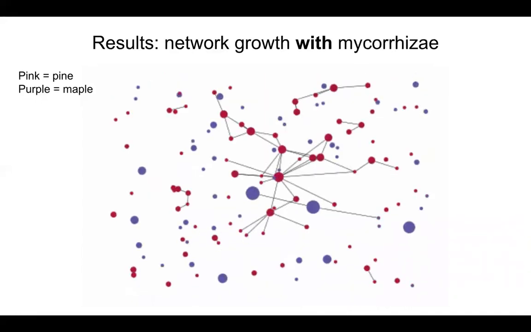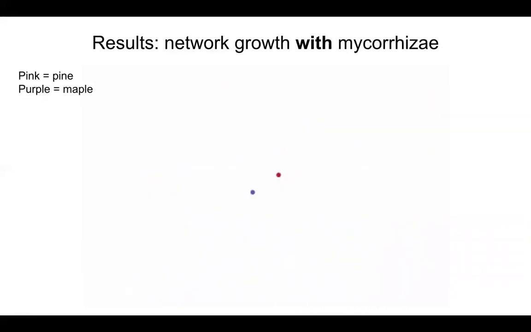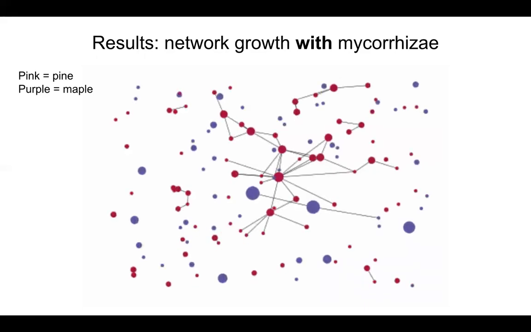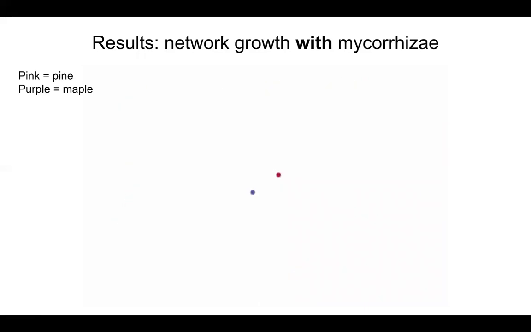In this visualization, we have the network running with mycorrhizae available, as you can see, with the edges starting to form between the different nodes, more preferentially toward the pine trees as well, as they make mycorrhizal networks much more than maple trees.